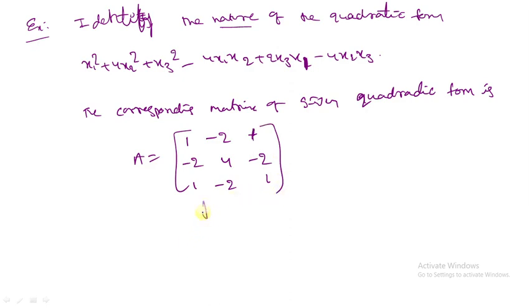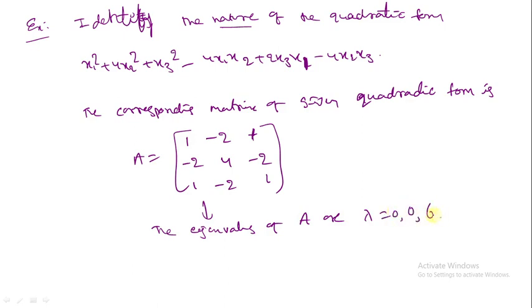Now find the eigenvalues of A. You already know how to find eigenvalues. The eigenvalues of A we get are 0, 0, 6.